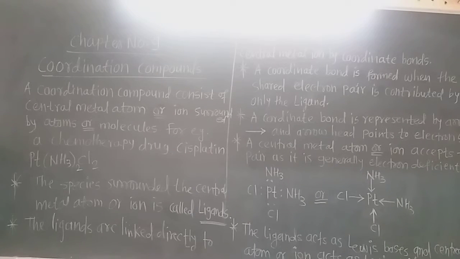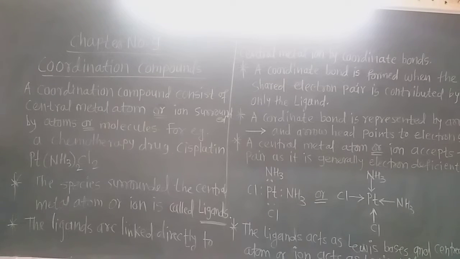What is a coordinate bond? Coordinate bond means both the electrons of the shared pair, like in a covalent bond, are given by only one, that is the donor, which is electron rich or a negatively charged ion. Due to this, the coordinate bond is shown by an arrow pointed towards the electron deficient central metal atom or ion